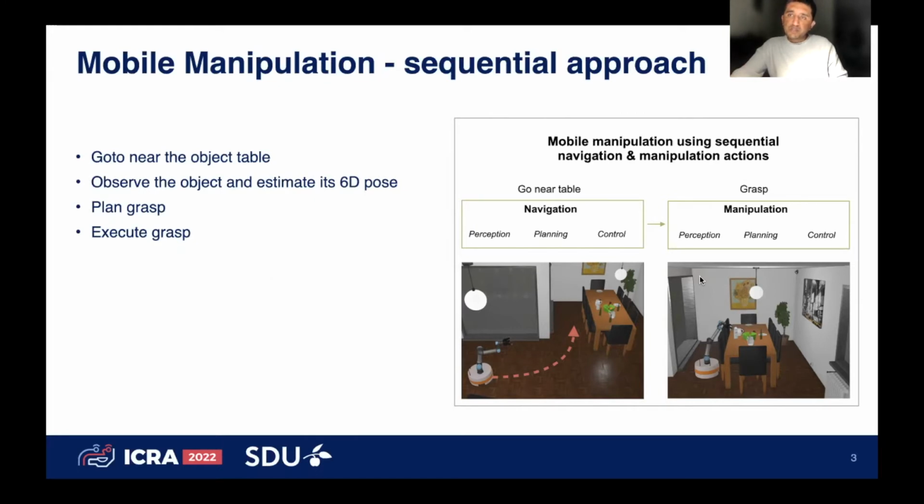So such an approach has two major limitations. First of all, it doesn't take into account the success of the grasping task. That is, can the uncertainties in the pose estimate of the object be compensated using the robot's gripper? And second, it is inefficient as it treats navigation and manipulation as two separate problems.